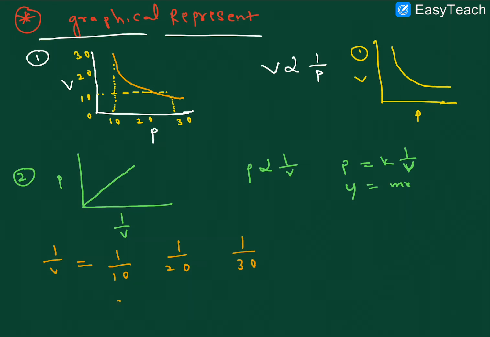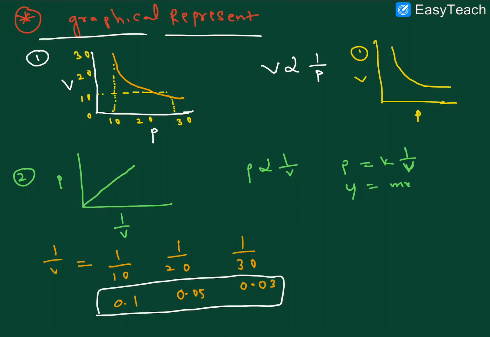So what is the 1 by 10 value here? 0.1. What is the 1 by 20 value? 0.05. And what is the 1 by 30 value here? 0.03. So just observe here, the volume is decreasing. Then what happened here?